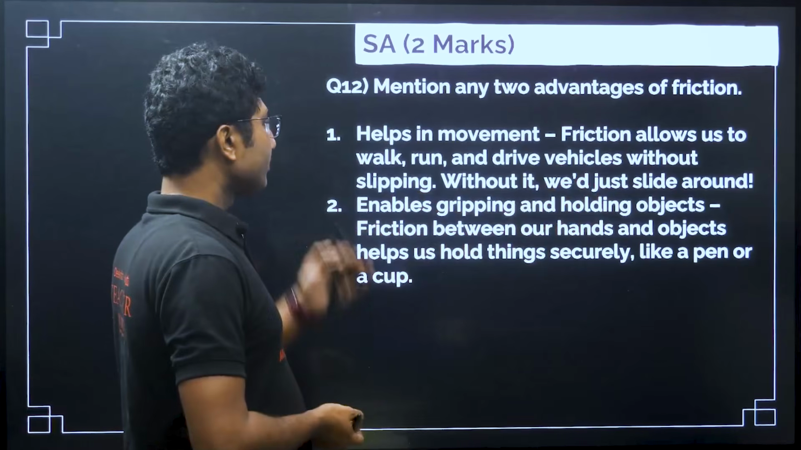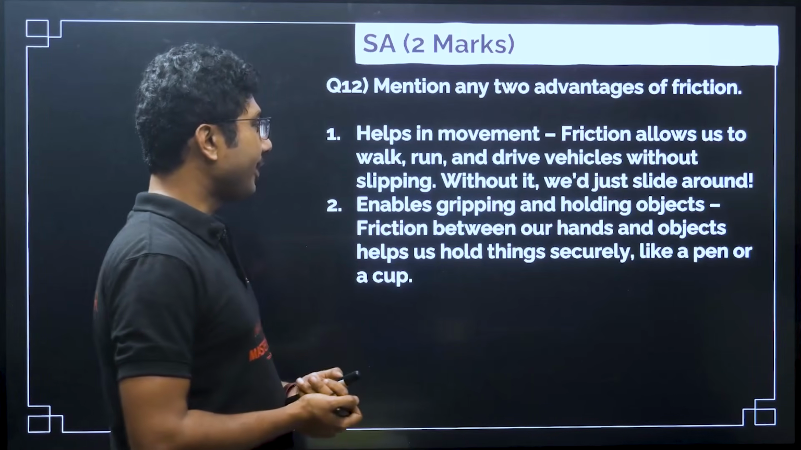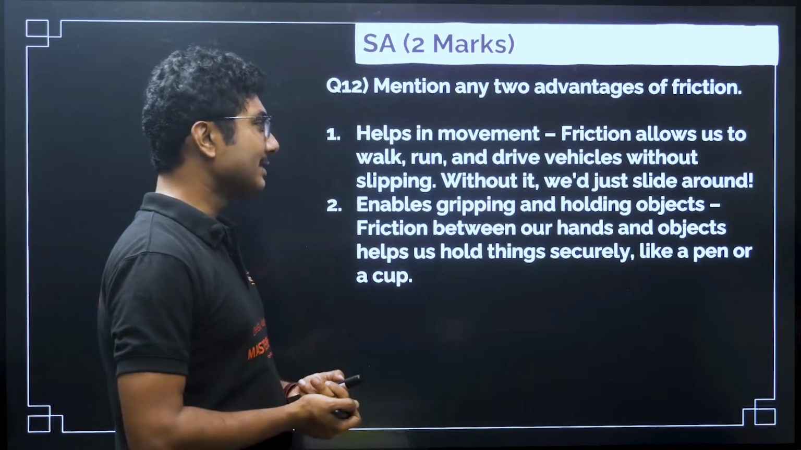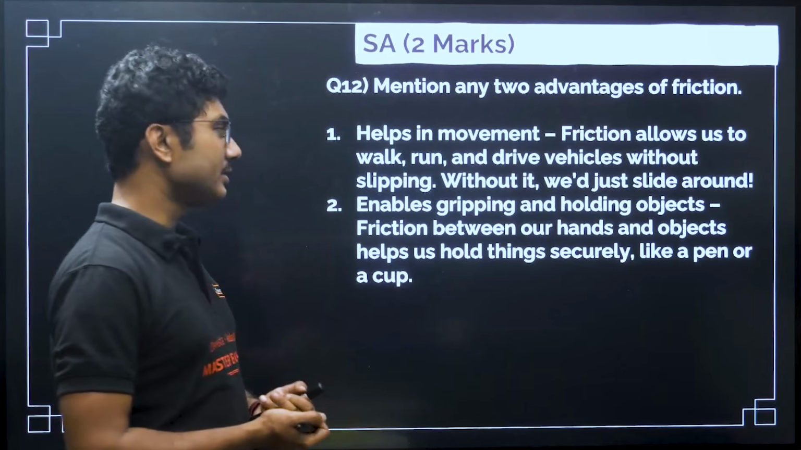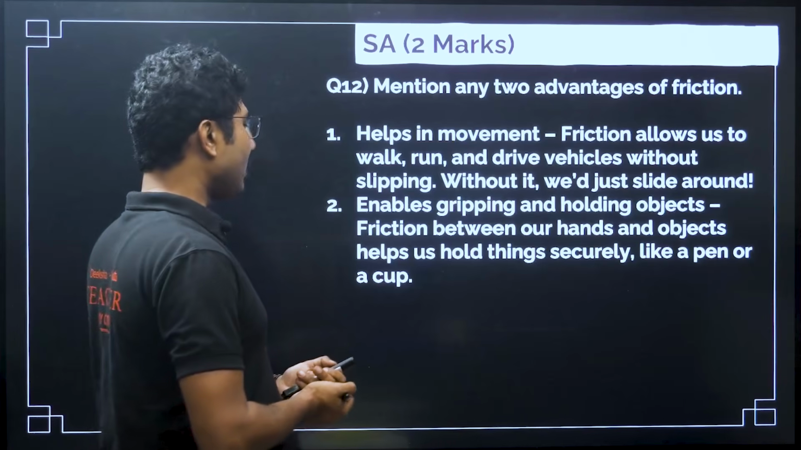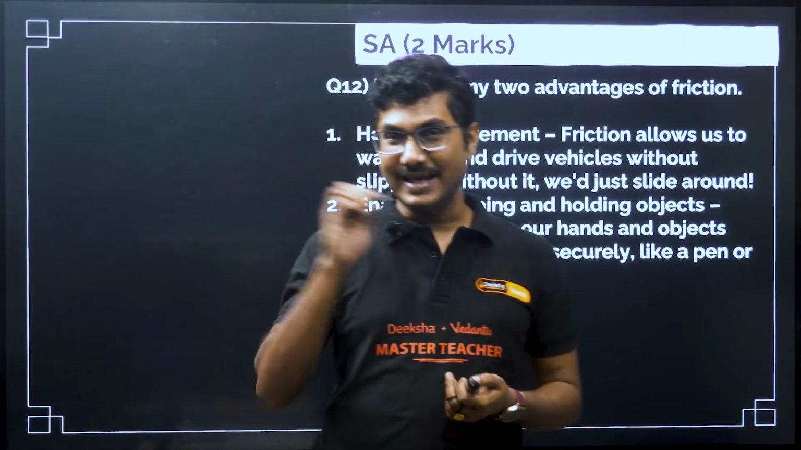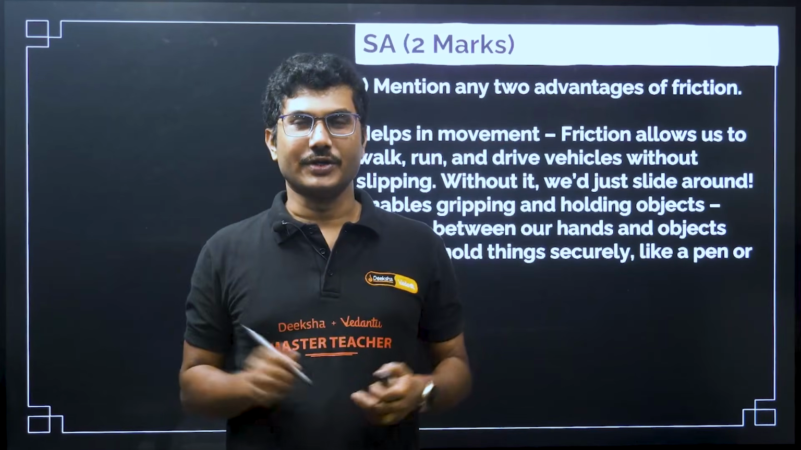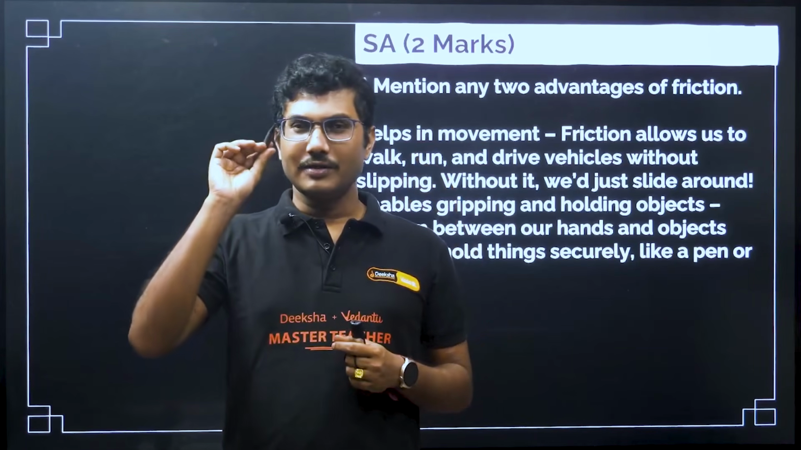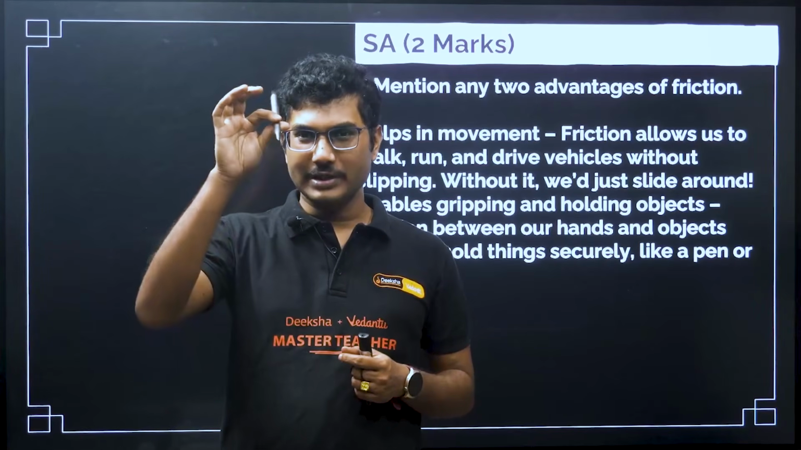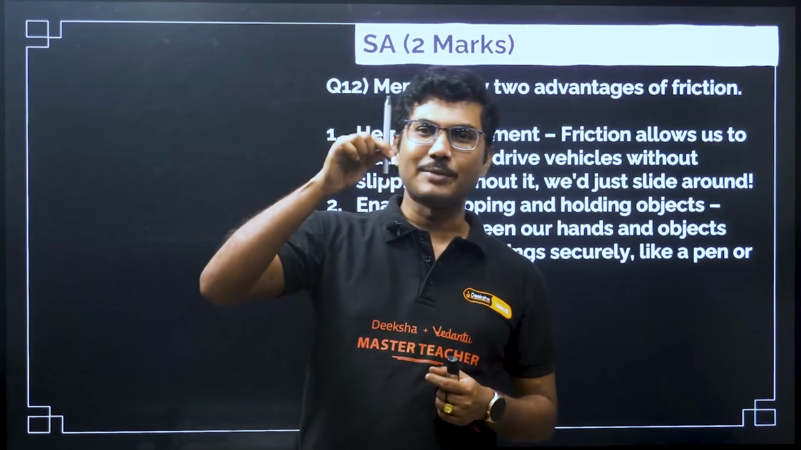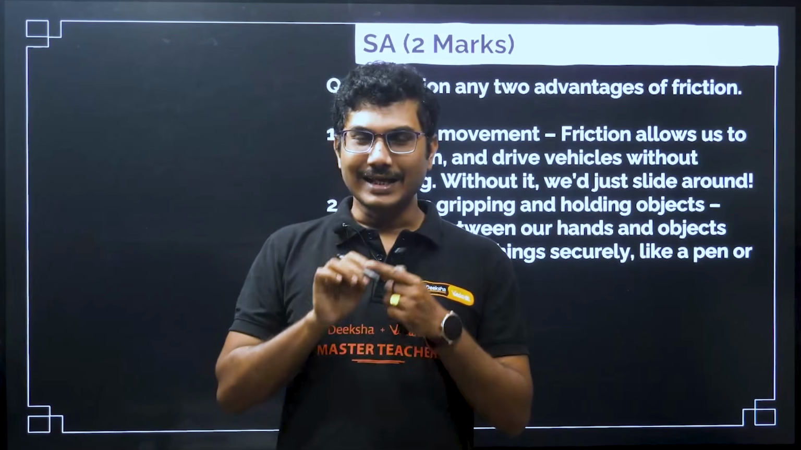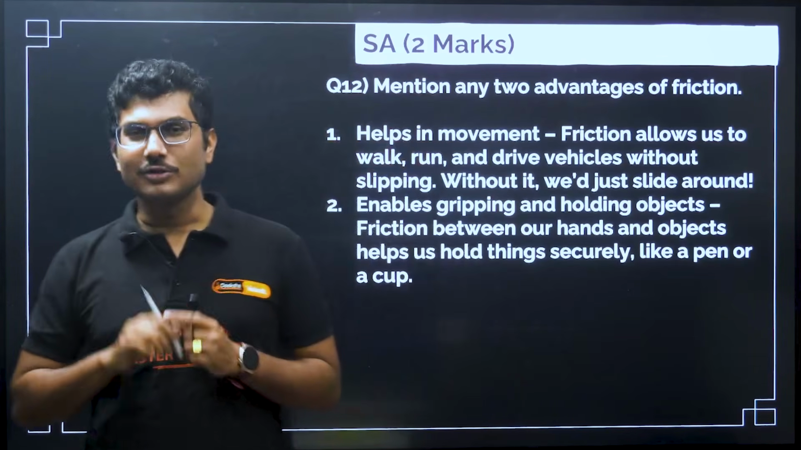Now, the second point is it enables gripping and holding objects. Friction between our hands and the objects helps us to hold things securely, like a pen or a cup. If you are writing in your exam, the main reason that you are able to write is friction. Two reasons. First of all, friction helps you to hold the pen. For example, I am holding this pen in my hand because of friction. It is not falling because of friction. Also, when you are writing, the ink sticks to the paper, that is also because of friction.